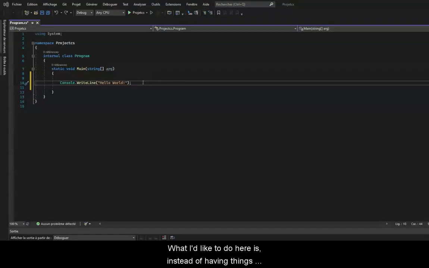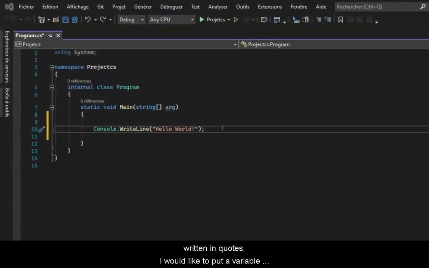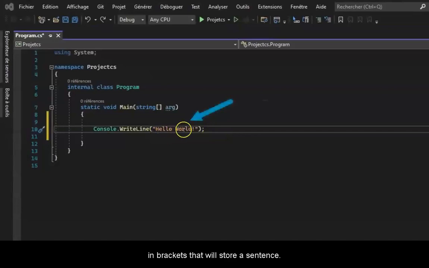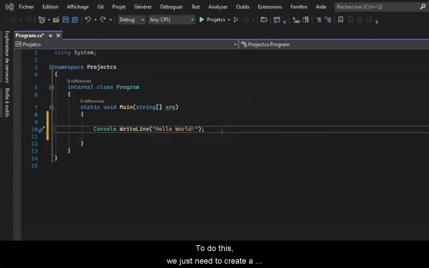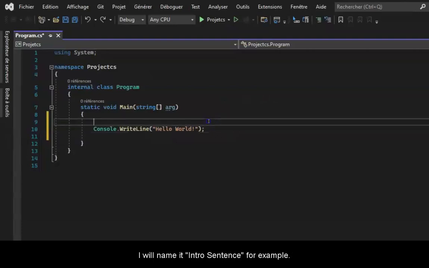in our program. What I'd like to do here is, instead of having things written in codes, I would like to put a variable in brackets that will store a sentence. For example, hello, today is Tuesday and I have to go to school. To do this, we just need to create a variable above this sentence. Then, I will name it intro sentence, for example.